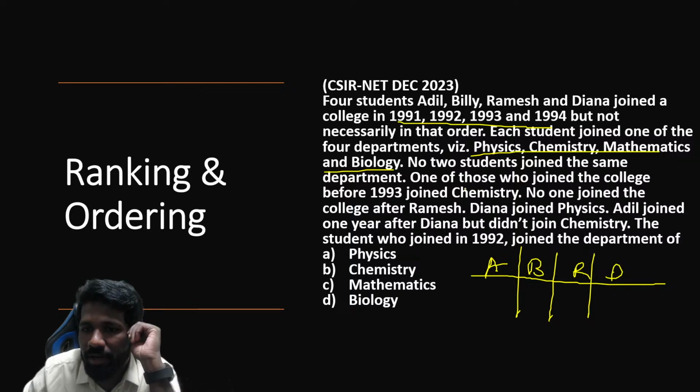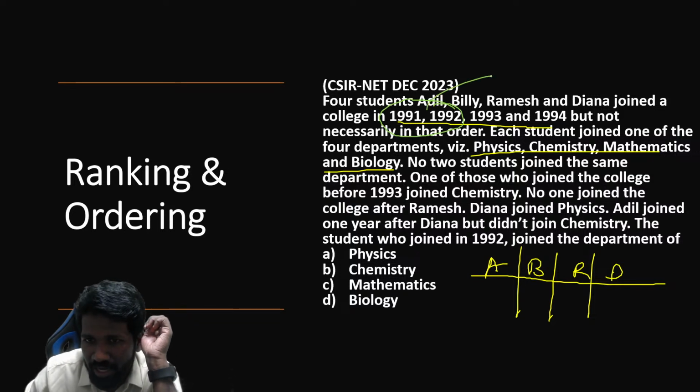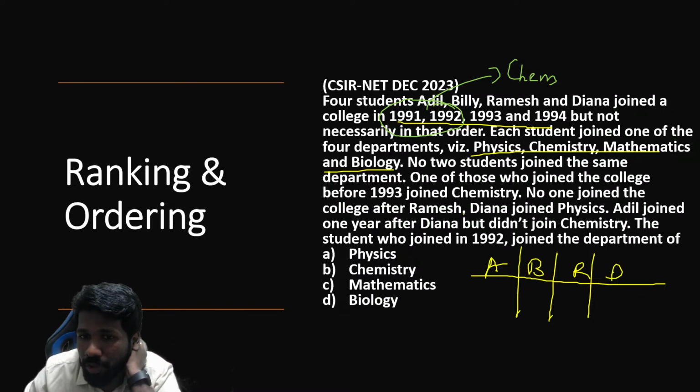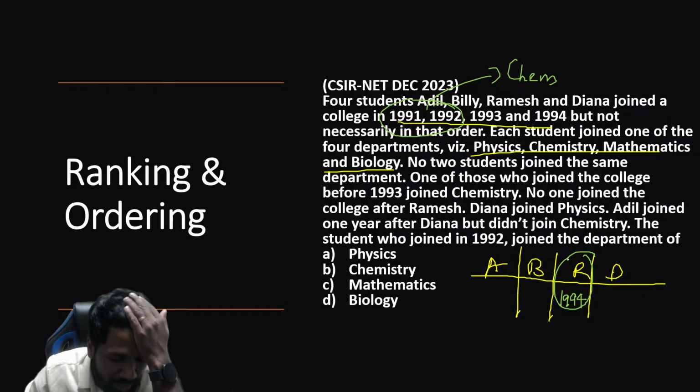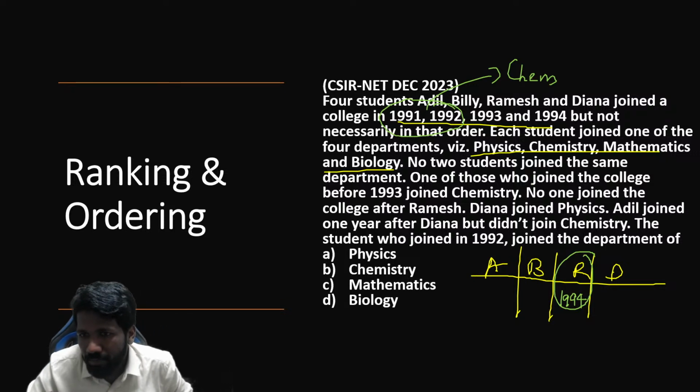So everyone has a different department. One of those who joined the college before 1993 joined chemistry. Before 1993 means 91 or 92 is chemistry. That is what we understood. No one joined college after Ramesh means Ramesh joined college last. That means Ramesh's year of joining will be 1994. All of you understood? No one joined after Ramesh. So from that we can say Ramesh joined in the last year, 1994.